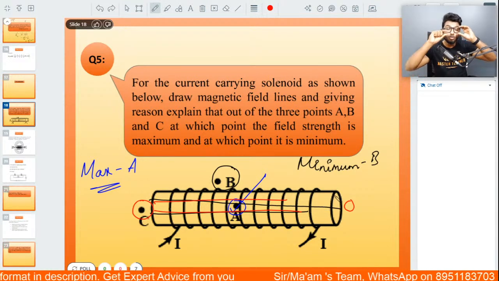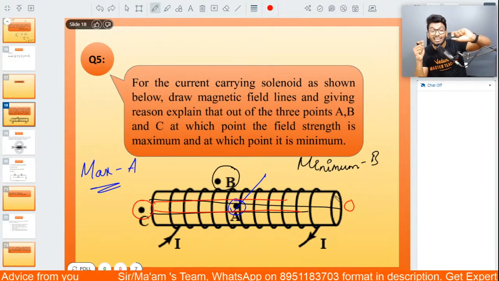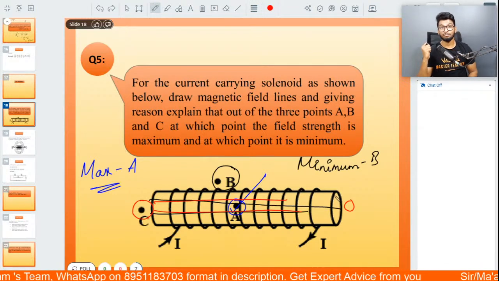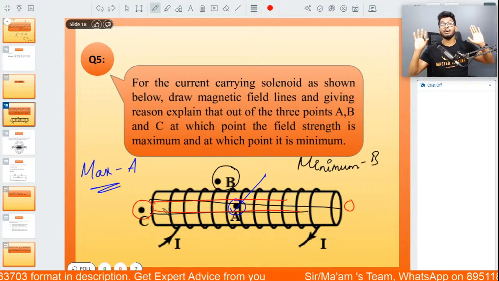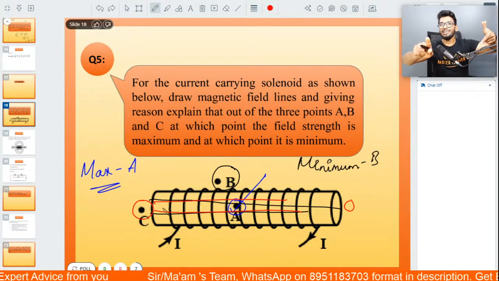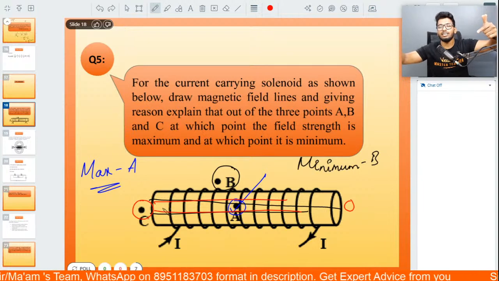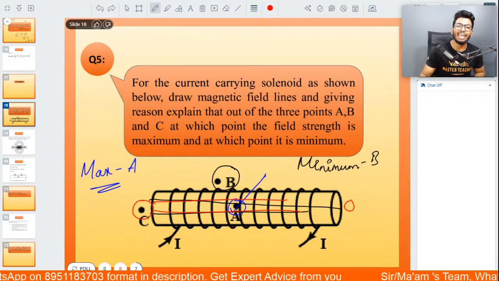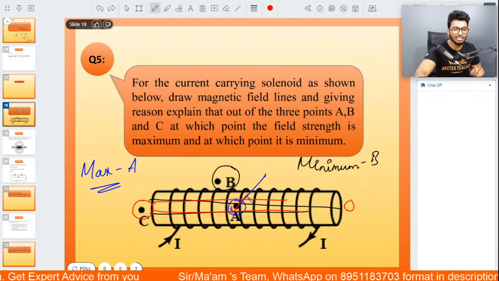If I place a soft iron core on the inside, or an iron nail on the inside, then I can't really see the magnetic field lines. Then I can say that the magnetic field is stronger near the poles because the iron core is also getting magnetized now. If that is not the case, if it is a hollow cylinder, then you can clearly say that inside the solenoid, the magnetic field is going to be maximum. Got it? Is that clear, people?